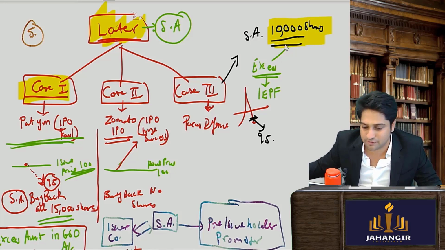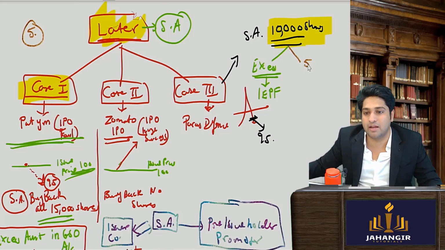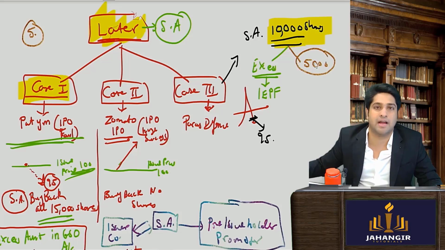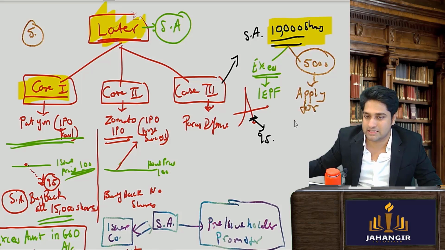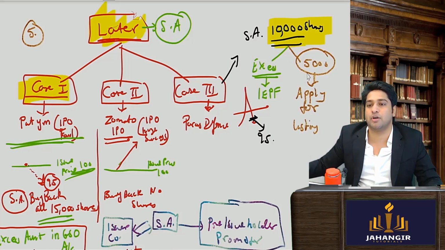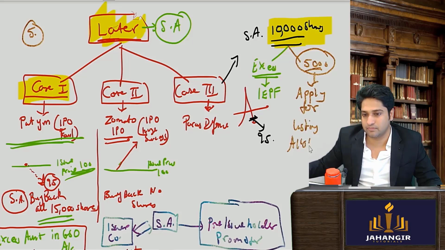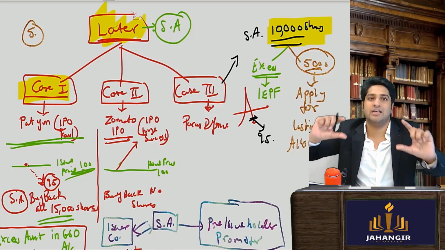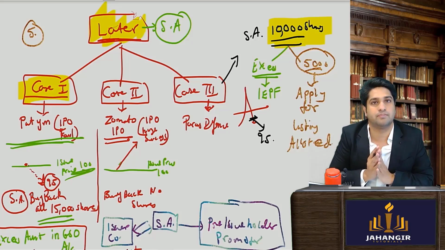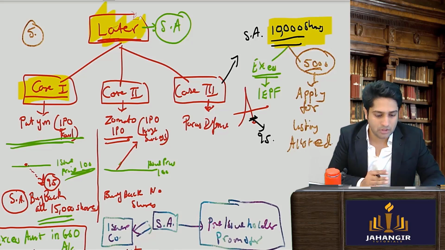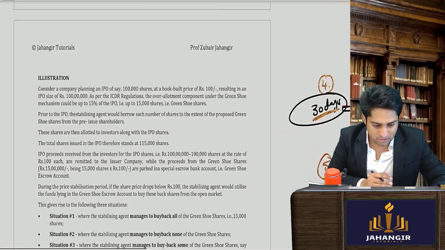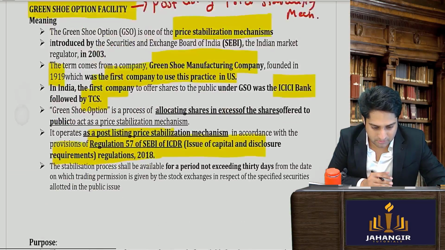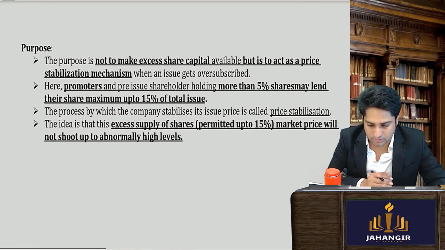And for the balance 5,000 shares which he could not buy, what will he do? He will have to apply for listing and taking permission for additional allotment. Okay, it will be allotted, and from the green shoe option account at issue price, this will all be bought back. Clear till here? So these are all the three cases. I'll just take you all through. This will be given in your study material as well. Okay, first just let me take you through this.